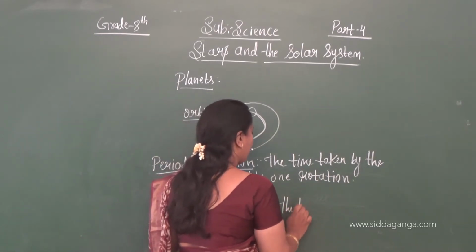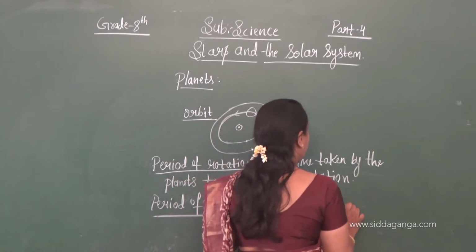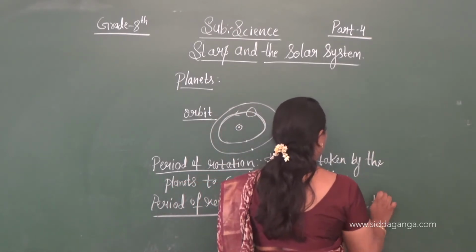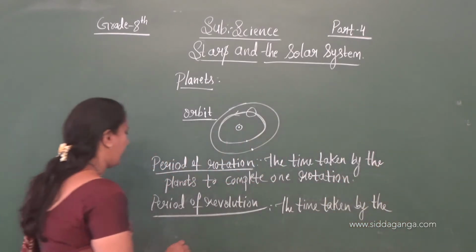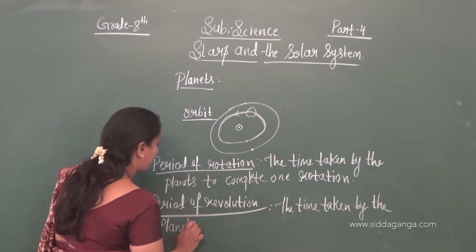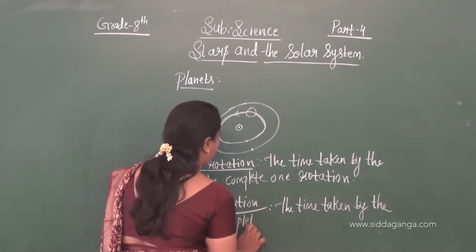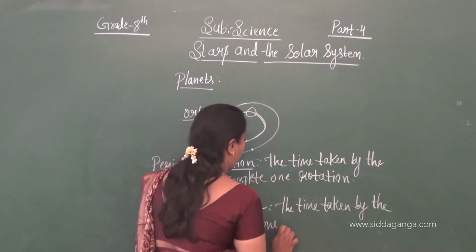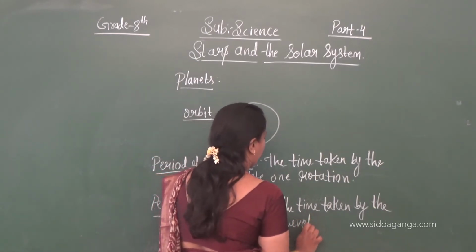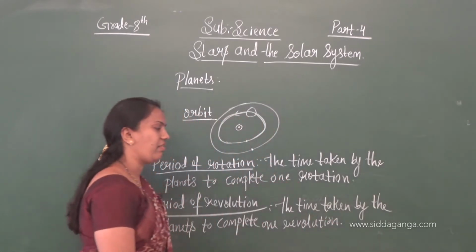the time taken by the planets to complete one revolution is called period of revolution.